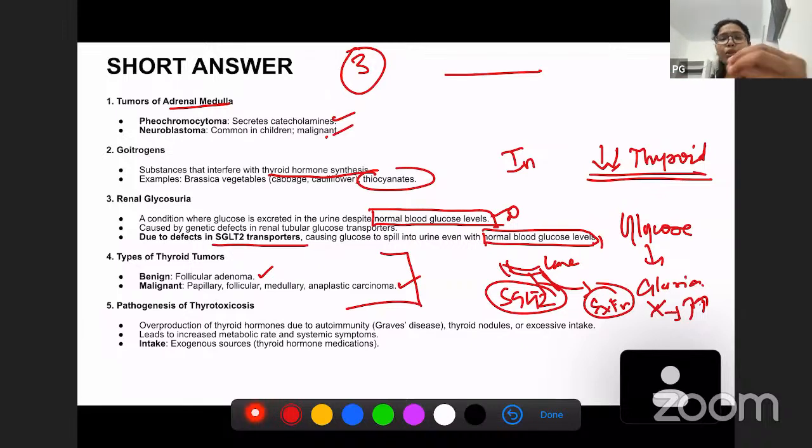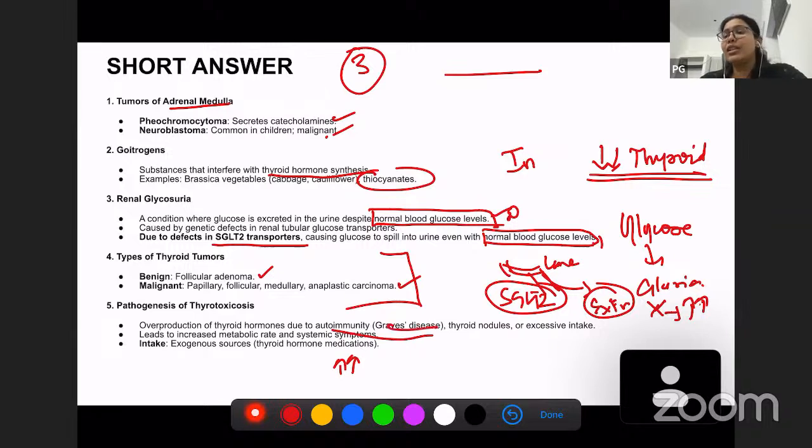Thyrotoxicosis is nothing but overproduction of thyroid hormones. Whenever there is overproduction of thyroid hormones, it can be due to autoimmunity, like we have discussed in Graves' disease, or due to a toxic goiter, which causes increased production of thyroxine, or it can be directly due to increased thyroxine intake.